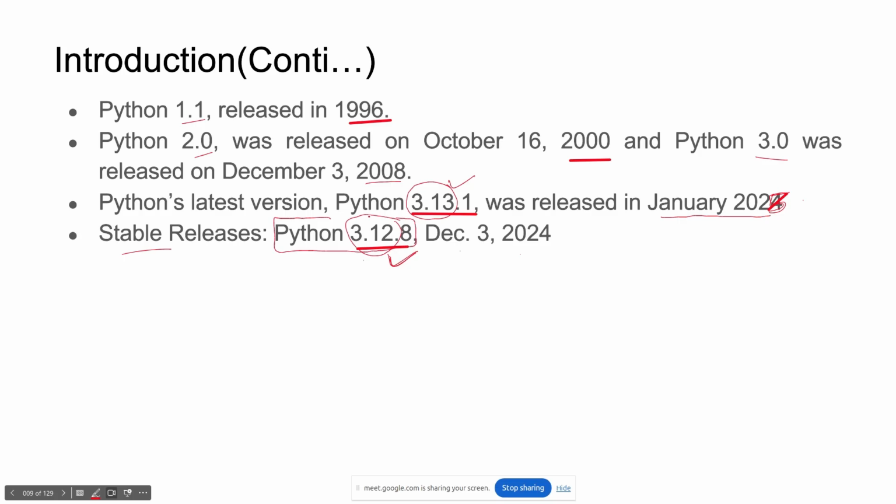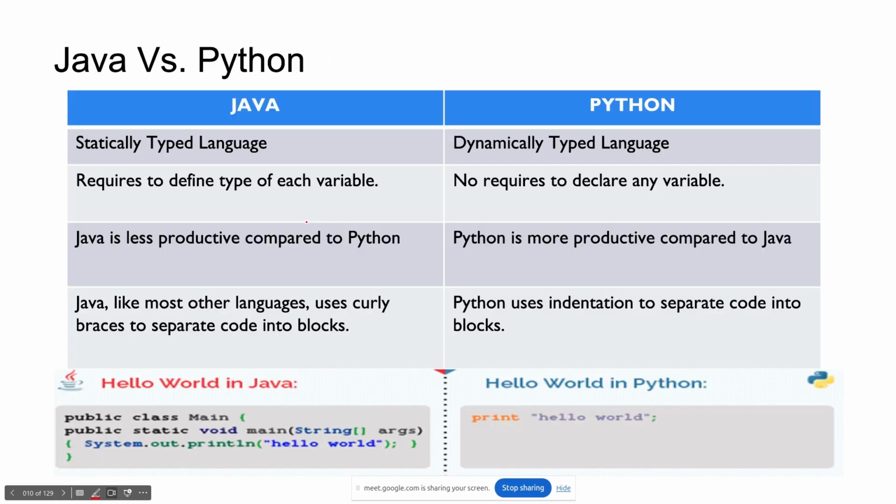All right. Let's move ahead. Now I'm comparing Python with Java. Why? Because lots of people are from an engineering background and they generally start with C, C++, Java, right? So Java is statically typed and Python is dynamically typed.